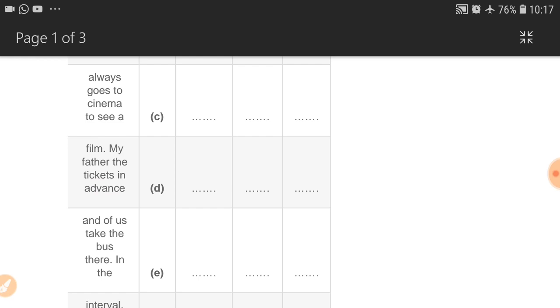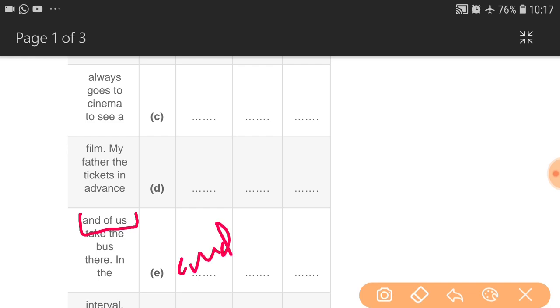You can see "and of us". Something is missing in this. Only "and of us" is not a suitable phrase. So what is missing here? And all of us. So and should be written in the before column, all should be in the word column, and of should be in the after column.